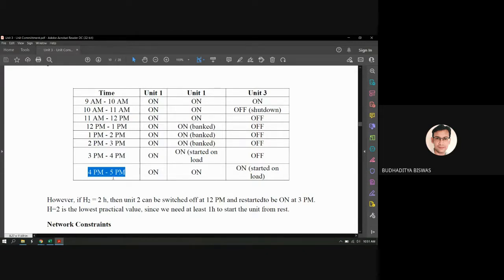So using this H, that means the minimum time when the shutdown is more economical compared to the banking. Because if the unit is in the banking mode, then what happens? Some energy is required to keep the temperature and pressure as it was. That means some cost is involved. And if the unit is shut down, to increase the temperature and pressure to generate electricity again, some cost is required. So whether we put a unit in the banking mode or in the shutdown mode depends upon this time. When this time is economical, we should put it in the shutdown mode. When it is not economical, we should put it in the banking mode.